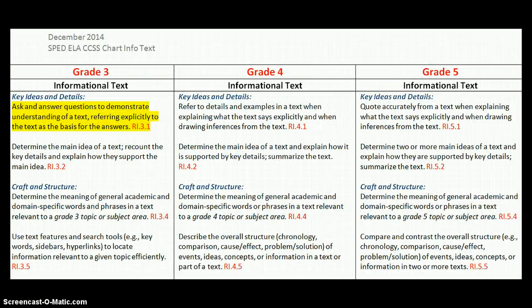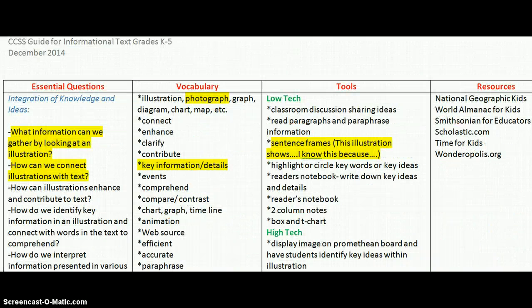Just saying. So to reflect back on the Common Core Standard, we selected 3.1, ask and answer questions to demonstrate understanding of a text, referring explicitly to the text as the basis for answers. One idea that we had using our CCSS guide for informational text was, what information can we gather by looking at an illustration? Or how can we connect illustrations with text? As far as vocabulary, we looked at a photograph. We also defined key information and details.